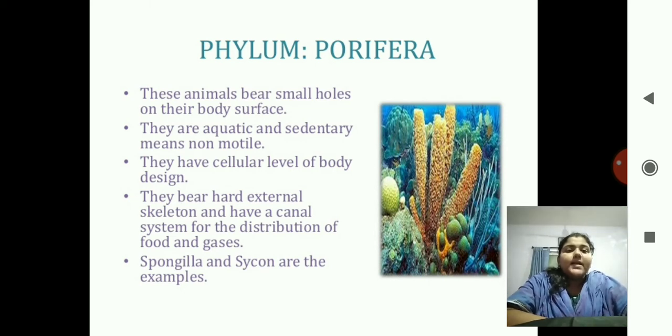They are aquatic and sedentary. Sedentary means they cannot move from their place. They have cellular body level of organization.